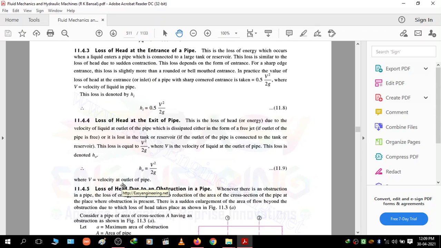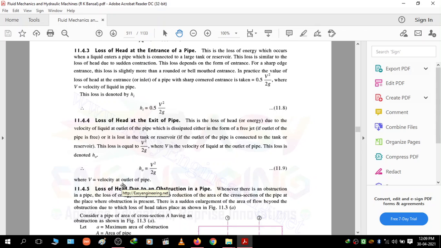In last sessions we have started our third unit, that is fluid flow through pipes. In that previously we have already discussed the major losses when the fluid is flowing through the pipe, and also we have started our first two minor losses, that is loss of head due to sudden enlargement and loss of head due to sudden contraction in the pipe.